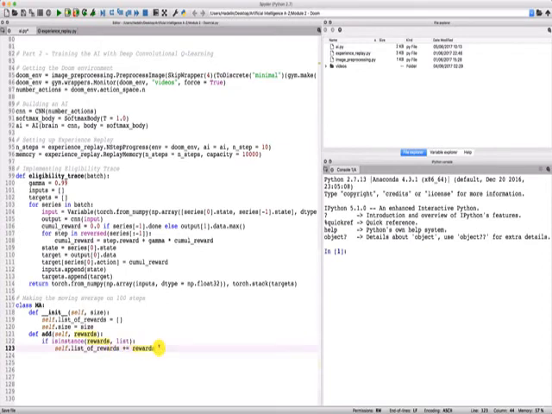All right, and then second condition, so we can simply add else. So that's if the rewards is not a list, and therefore if it's a single element. And so else, what happens in that case? Well, that's the same. We want to add the reward to our list of rewards, but we cannot use this syntax because rewards will no longer be a list. It will be a single element. And so what we need to use is another syntax, which is the append function. When you want to add a single element to a list, you cannot sum the two, you have to use the append function. And so this is exactly what we're going to do now.